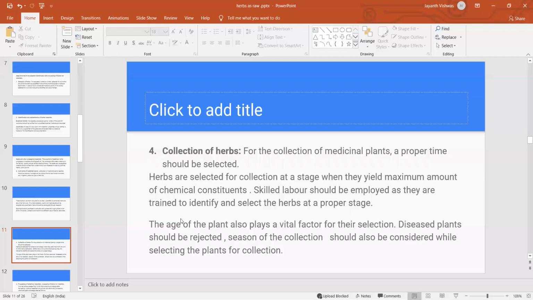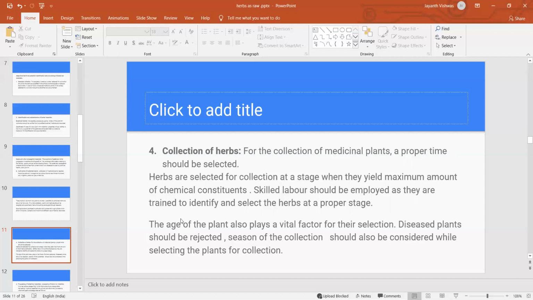While preparing the drugs for marketing or processing, we have to adopt several methods to meet the standard pharmacopoeial requirements. We have to meet all these requirements as per the pharmacopoeial standards. So we can go for the collection. Collection is nothing but harvesting. After harvesting, we can follow the other steps.